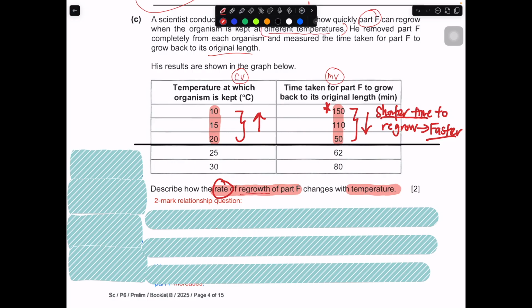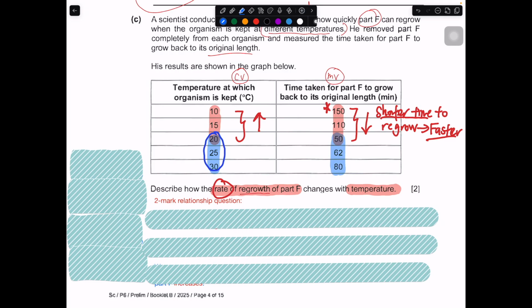Okay, so the next portion is actually this part. Let me just highlight in blue color. This part over here. Maybe the black color is pretty confusing, so let me remove that. So 50, 62, 80. It starts to go up. The time taken started to increase.